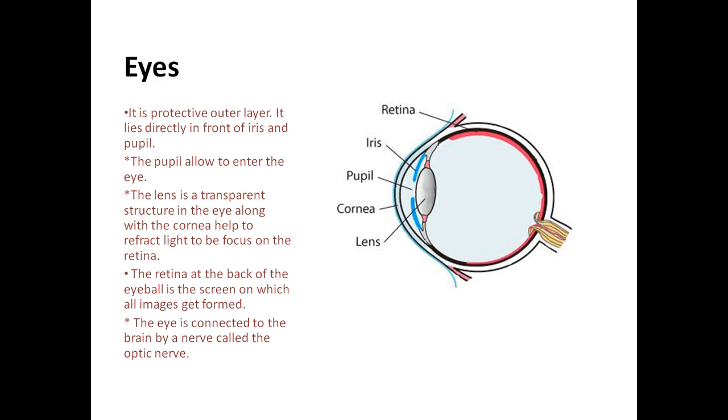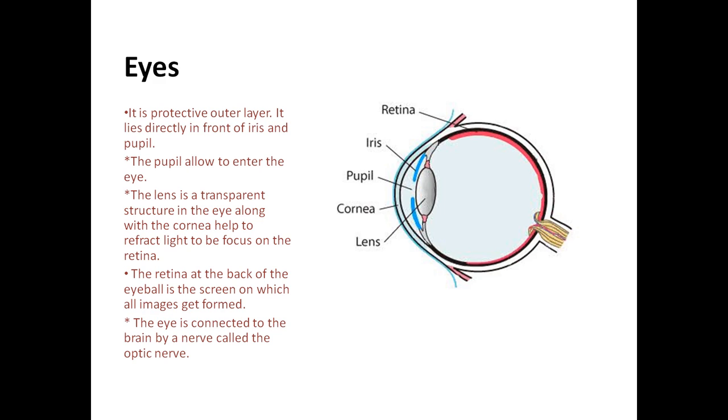The third is the retina. The retina is present at the back of the eyeball. It is a screen on which all the images get formed. Next is the lens. The lens is a transparent structure in the eye which, along with the cornea, helps to refract the light to be focused on the retina.